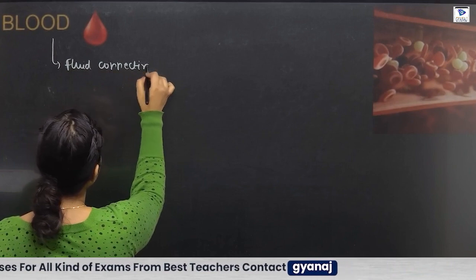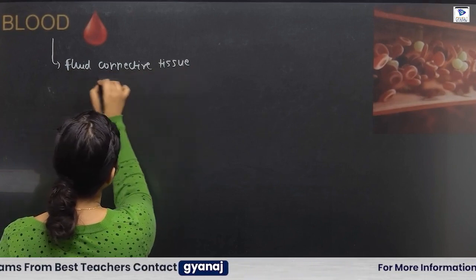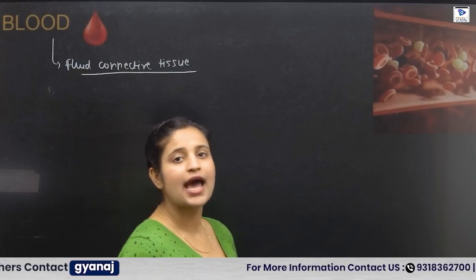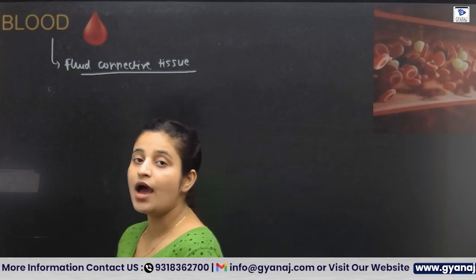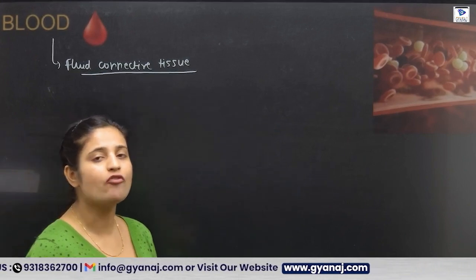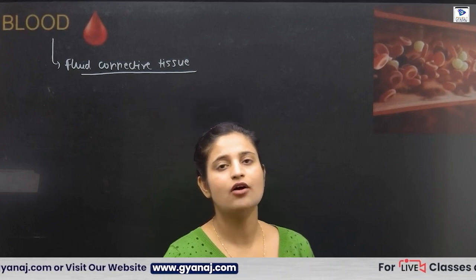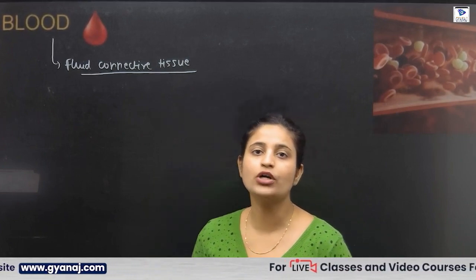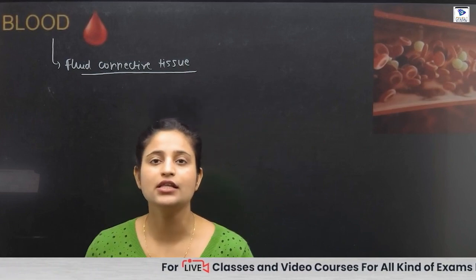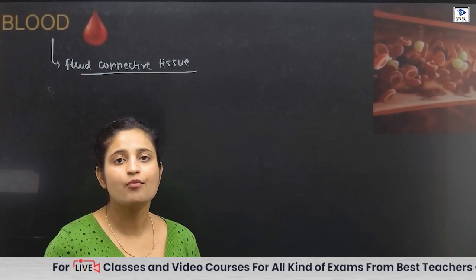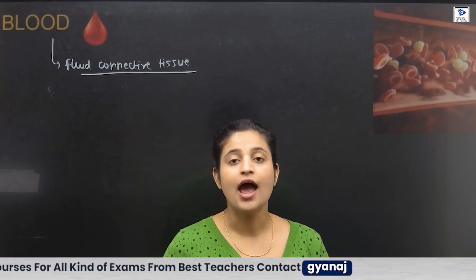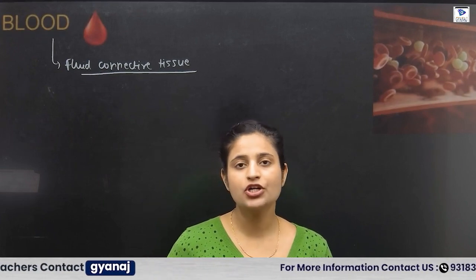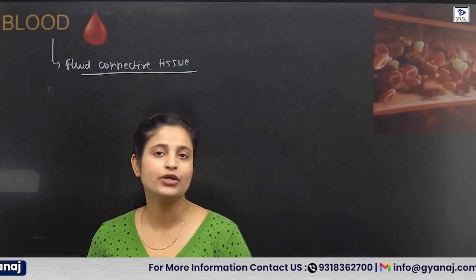If somebody asks you what is the origin of this connective tissue, it originated from the germ layer of mesoderm. And what are the functions of blood in our body? They help in the transport of gases like oxygen and CO2. RBC play a very important role because in RBC we have a molecule, hemoglobin, which is the carrier for oxygen and CO2. So the first function of blood is the transportation of gases.